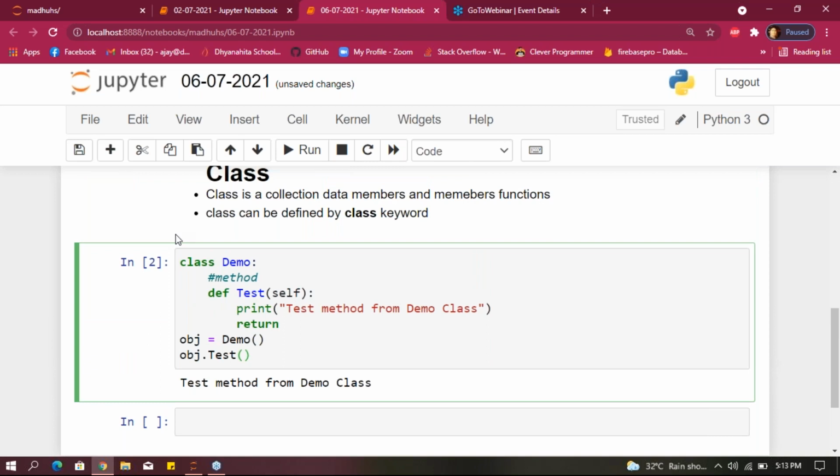That means I created a class named demo, and to create a method I defined test, with self as a default parameter, and I gave return. Then I created obj as an object equal to demo, and to call the method I gave obj dot test. This is the output I got.